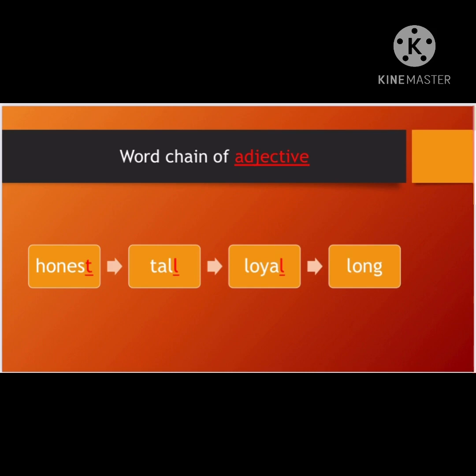Here I can't write T for tiger, because that was okay when I went with the noun. But here I can't write T for tiger because it is not an adjective, my dear children. Same way, tall, last letter is L. I'll pick the same L to form my new word and the category will be adjective.